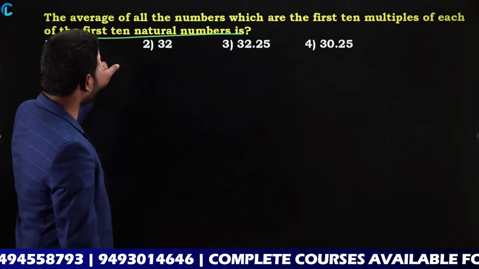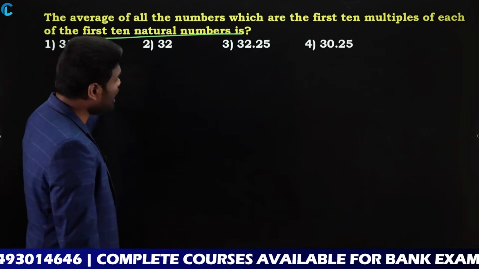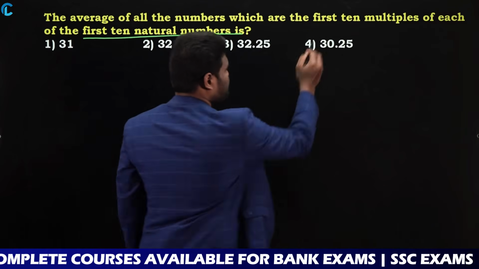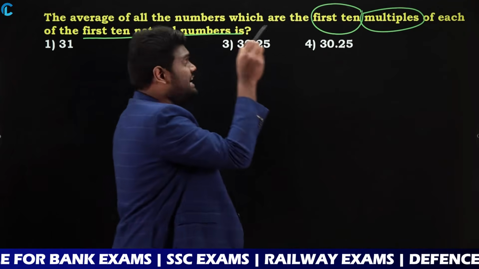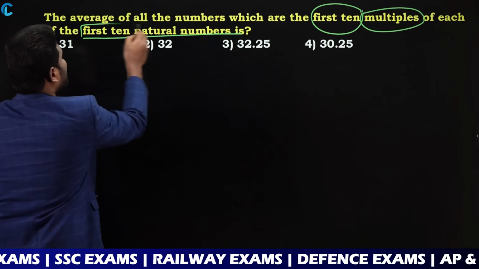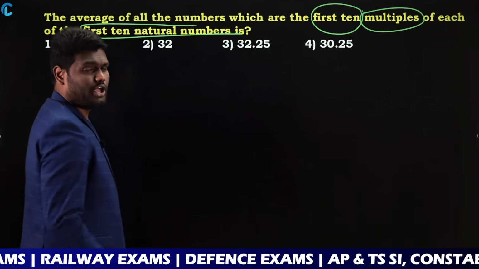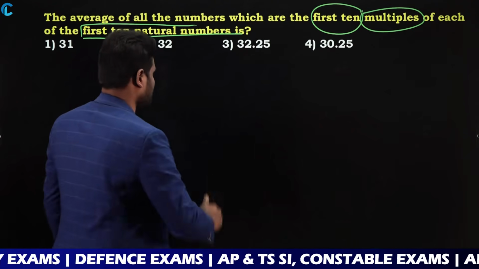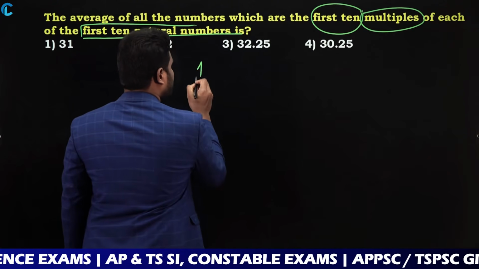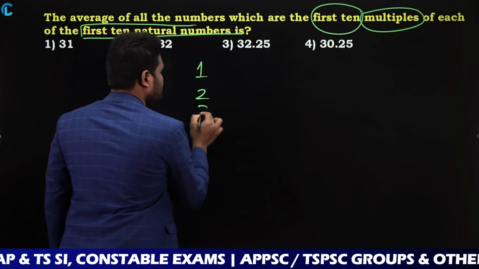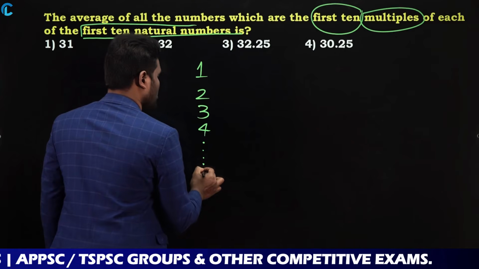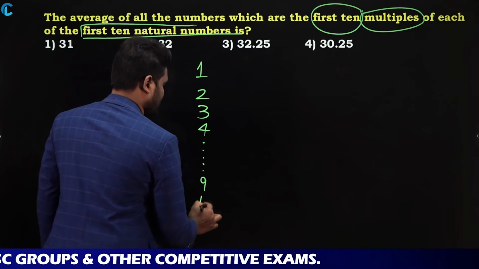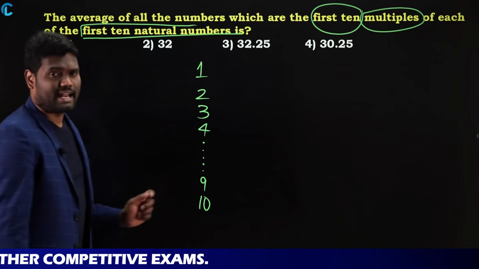So what it is saying: the average of all the numbers which are the first 10 multiples of each of the first 10 natural numbers. Yes or no? You know what the first 10 natural numbers are? First 10 natural numbers means 1, 2, 3, 4, so on, 9, 10. Yes or no? These are the first 10 natural numbers.